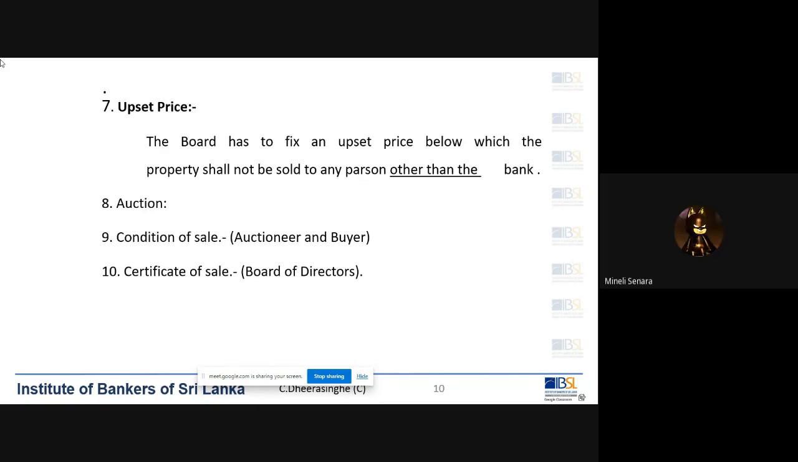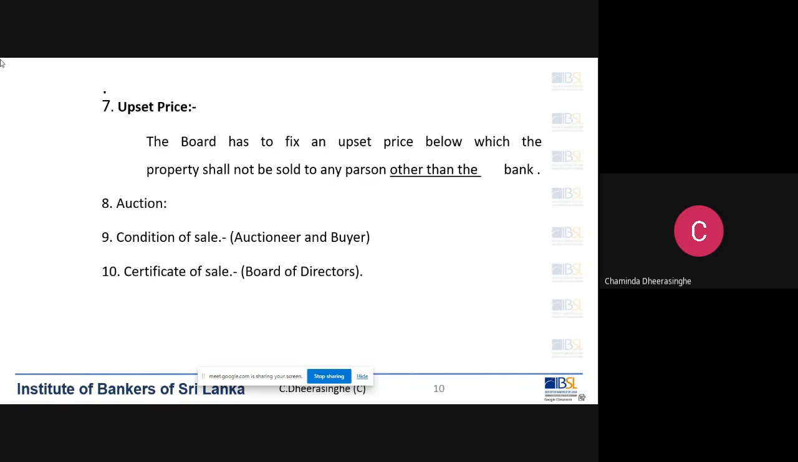So what does the notice of resolution include? Notice of resolution. Okay, right. Basically, after passing the resolution by the board of directors, we appoint an auctioneer. In that resolution, we say that this property has been mortgaged to the bank by so and so, and he has defaulted on the loan. This much is due, and Mr. So and so has been appointed as the auctioneer to auction the property to recover this money. These are the information that we include in the resolution.